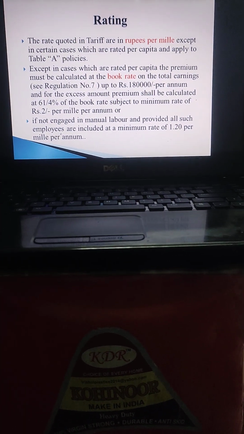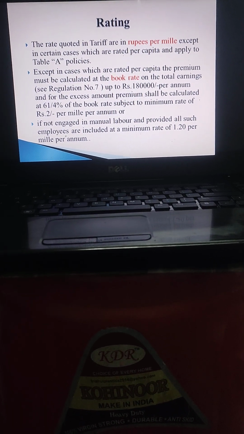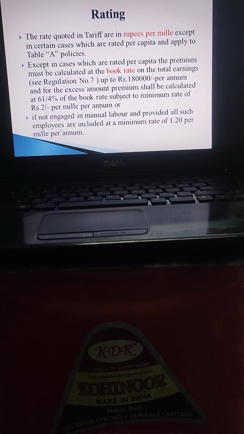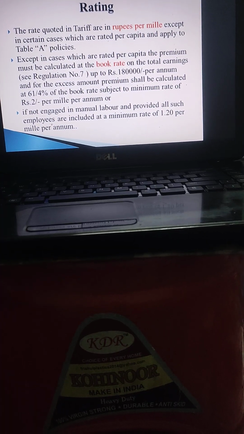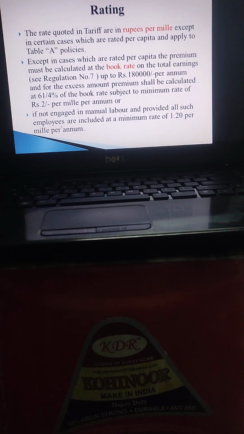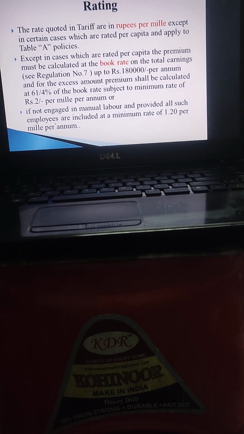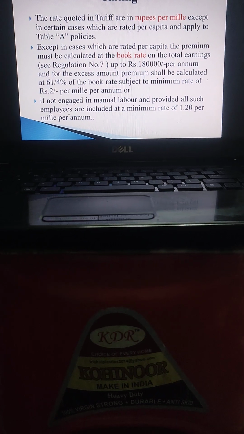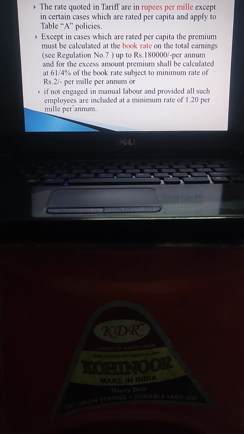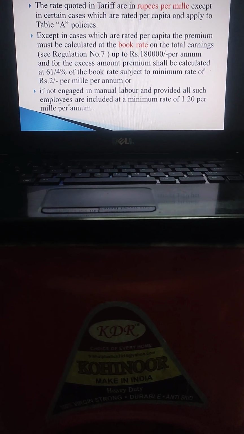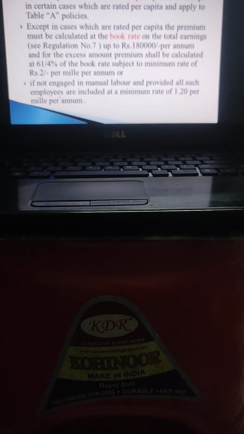Rates quoted in the tariff are in rupees per mille, except in certain cases which are rated per capita and apply Table A policies. Except in cases which are rated per capita, the premium must be calculated at the book rate on the total earnings up to 18,000 per annum, and for the excess amount, premium shall be calculated at 61 upon 4% of the book rate, subject to a minimum rate of rupees 2 per mille per annum, or if not engaged in manual labor and provided all such employees are included, at a minimum rate of 1.20 per mille per annum.